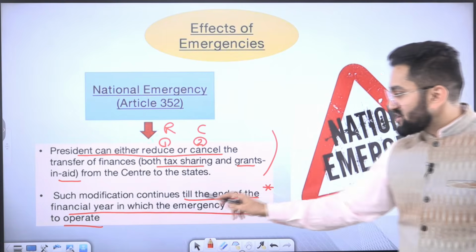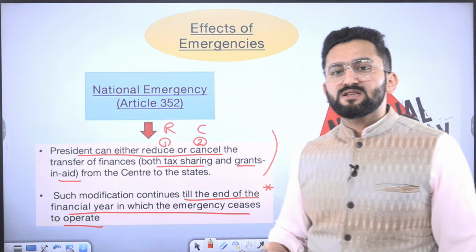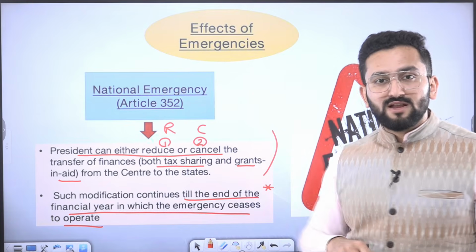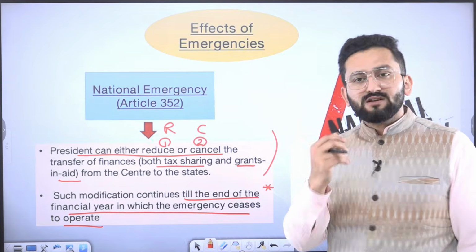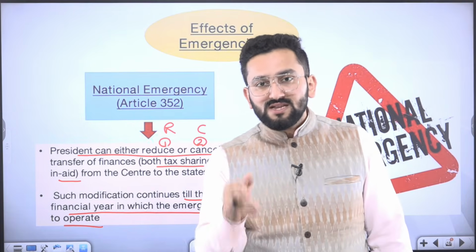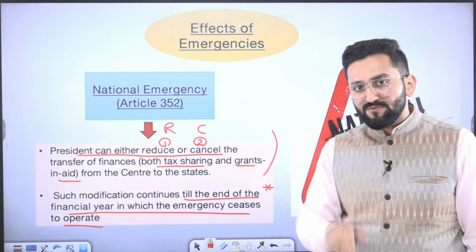Second, such modification continues. Now this is an important twist. UPSC will make a statement that when national emergency is in place, financial relations between center and state are going to be changed, and consider that the giving of grants has been shelved now, or sharing of tax proceeds has been shelved.